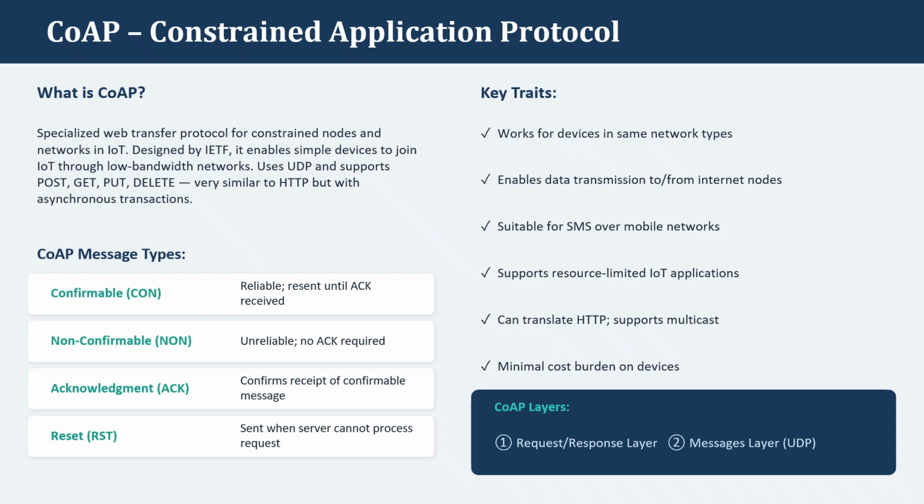Then Constrained Application Protocol. The definition of Constrained Application Protocol is a specialized web transfer protocol for constrained nodes and networks in IoT. The message types are confirmable, non-confirmable, acknowledgement and reset. What are the key features? It works for devices in the same network types. It enables data transmission to and from the network nodes. It is suitable for SMS over mobile networks. It supports resource-limited IoT applications with minimal cost burden on devices.